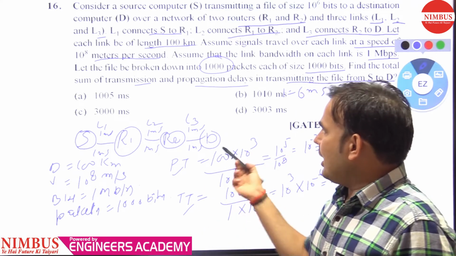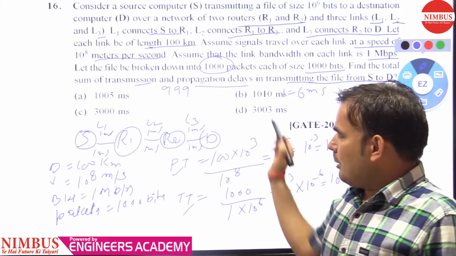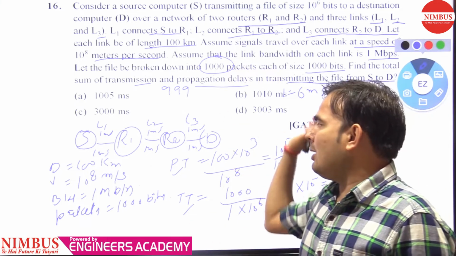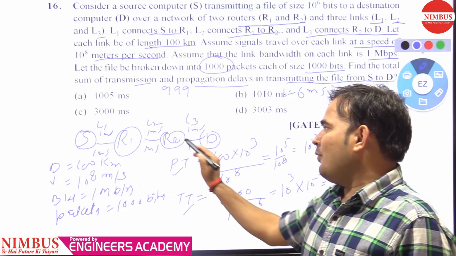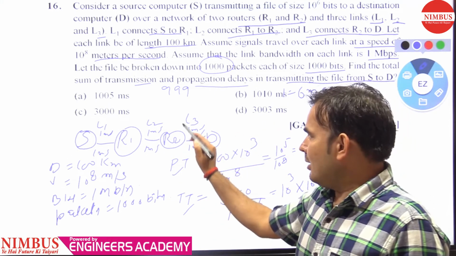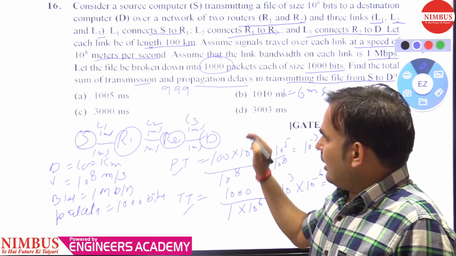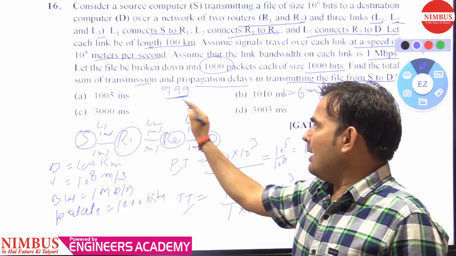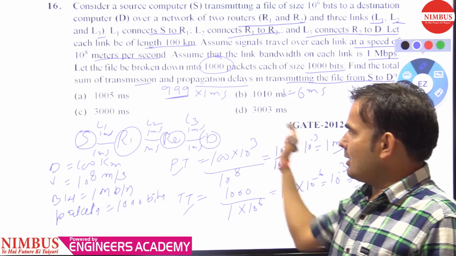So the remaining packets number 999. They will take 1 millisecond each to reach the destination from router R2.